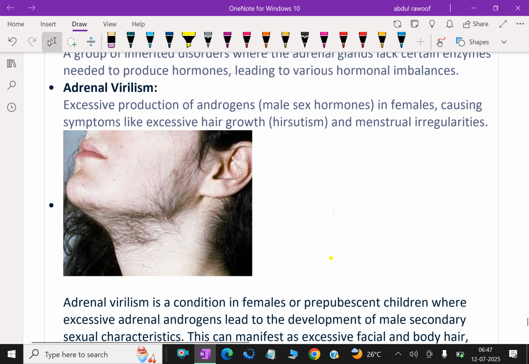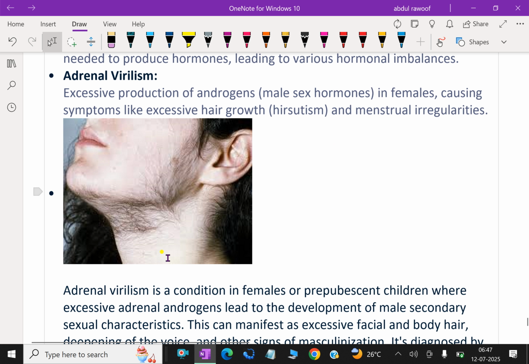Next, adrenal virilism. What is that? Excessive production of androgens, that is male sex hormones, in females, causing symptoms like excessive hair growth in hirsutism and menstrual irregularities.